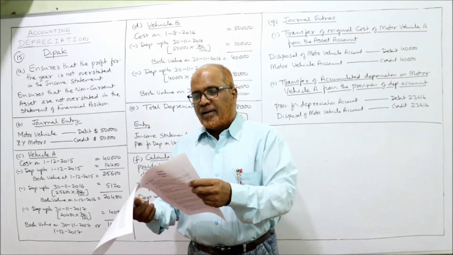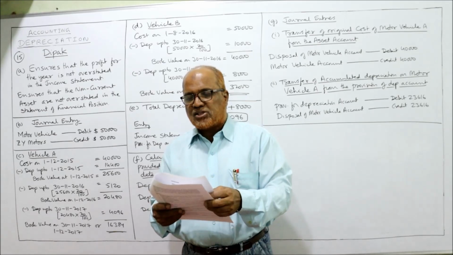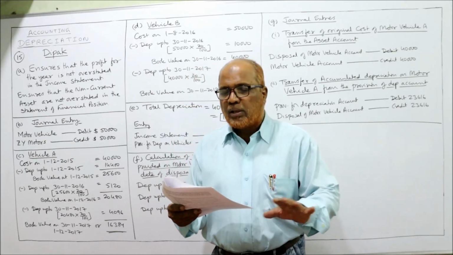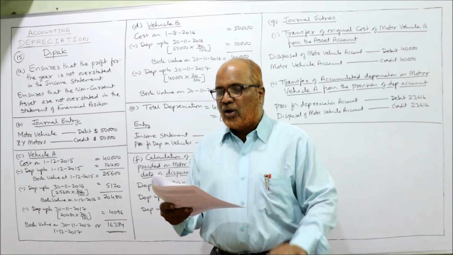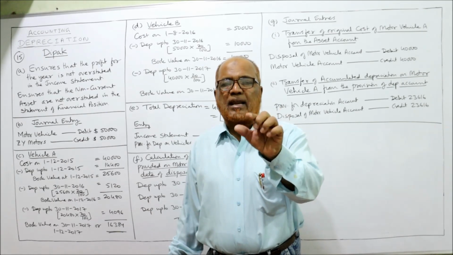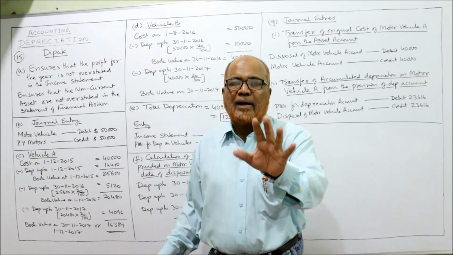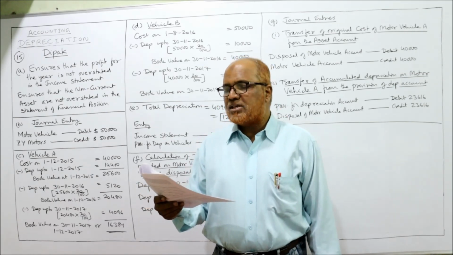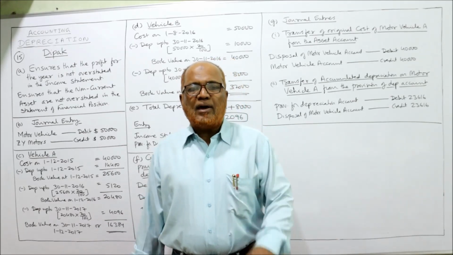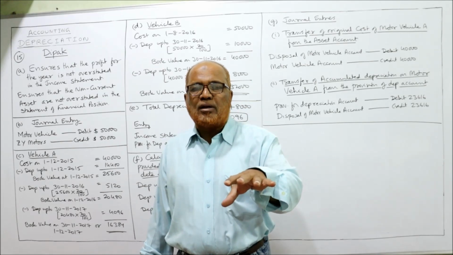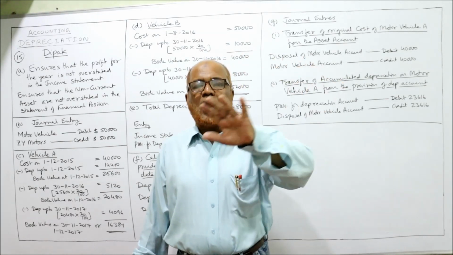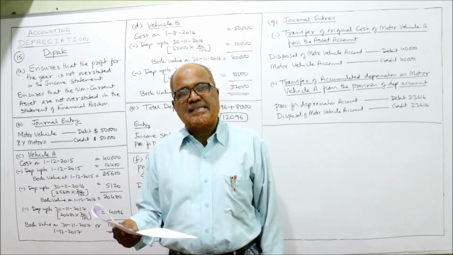Now, Deepak depreciates his motor vehicles using the reducing balance method, 20% per annum, on all the motor vehicles held at the end of each financial year. Simply, the method of depreciation is reducing balance method at 20%. No depreciation is charged in the year of disposal. As usual, in every problem there is an assumption that full depreciation should be charged in the year of purchase and no depreciation in the year of sale.